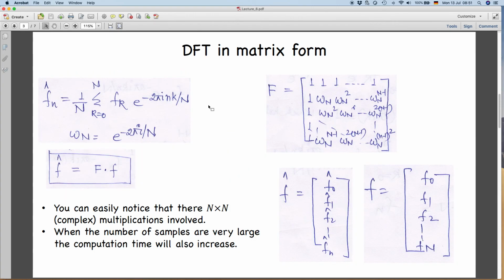So that is again the DFT we are writing in the form of a matrix. This one is our matrix, this complex exponent matrix here, capital F. This is your Fourier transformed version of your data. This is your input data f. So again I say please do not get confused with the frequency component. This is the Fourier transform of your data. This is your input sequence of data. This is our matrix.